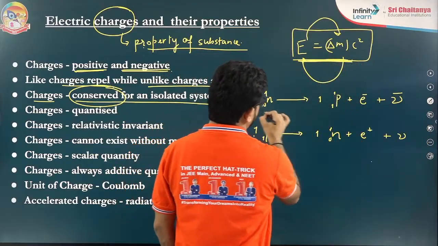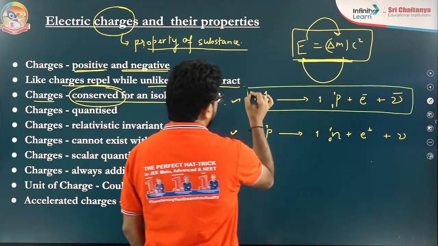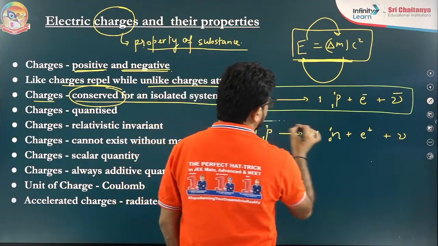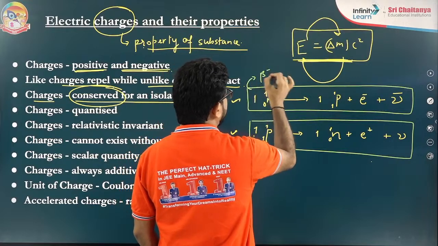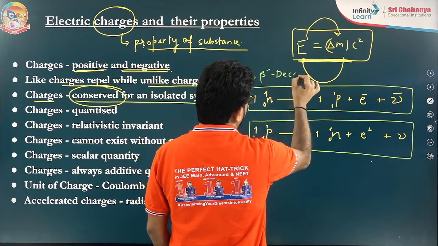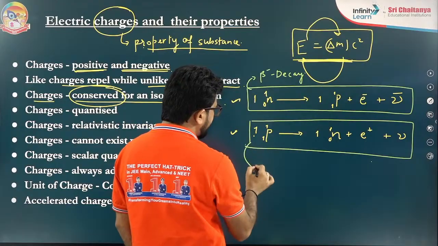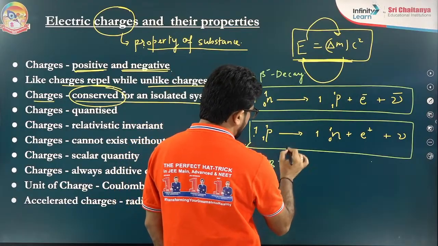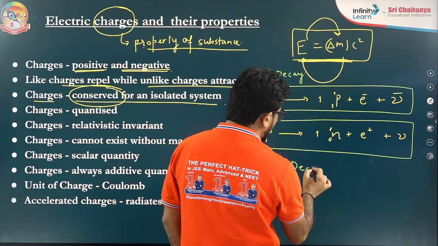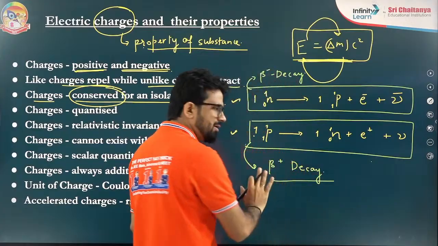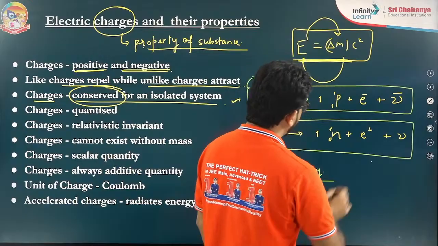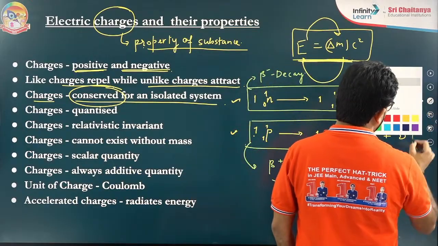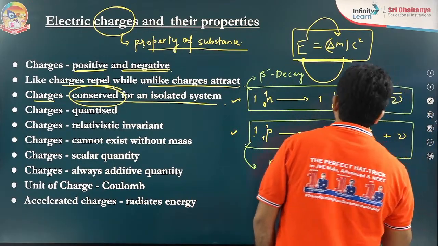The very first thing is this first reaction, and this is the second reaction. The first reaction we actually call beta negative decay, and the second reaction we call beta positive decay. You can forget the names for now, but please understand the concept I am going to tell you.